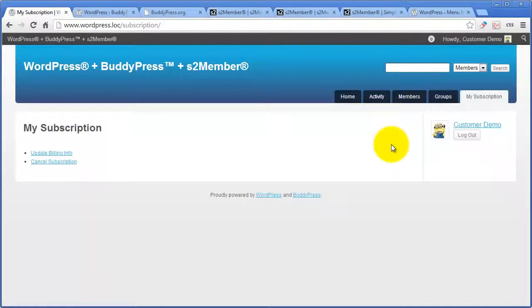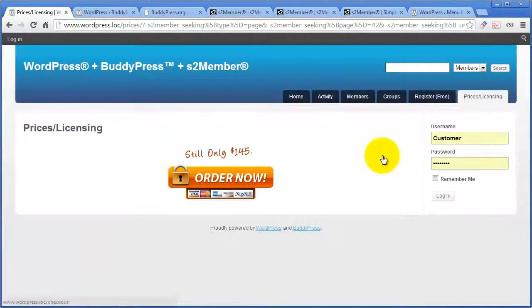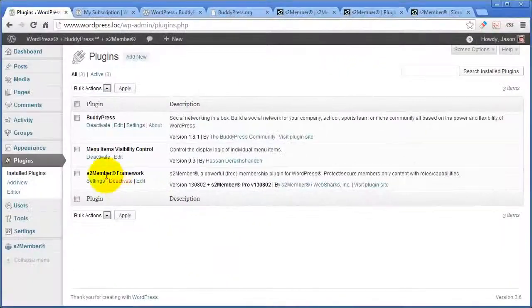Alright, how did I accomplish that? Very simple. Let's log out, and I'm going to show you the dashboard, how I actually did this. So, another plugin, Menu Items Visibility Control. That is the trick to this. I'm going to switch tabs for a moment to show you.